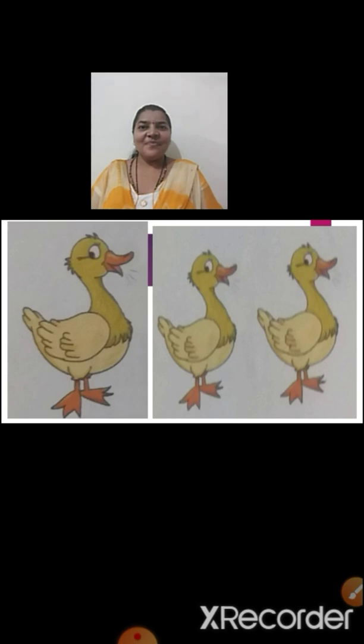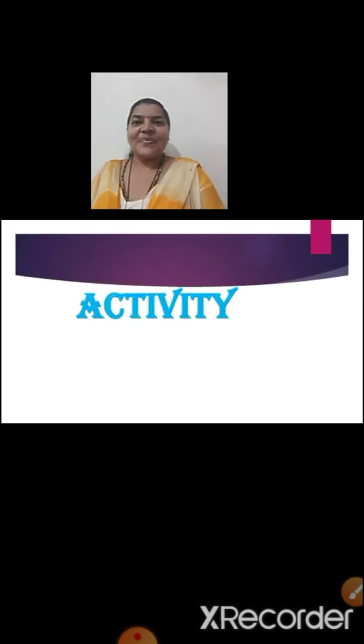Now here we can see pictures of ducks, and the left hand side there is only one duck, and the right hand side there are many ducks. I hope children you all must be understanding one and many. Now we are going to do an activity.